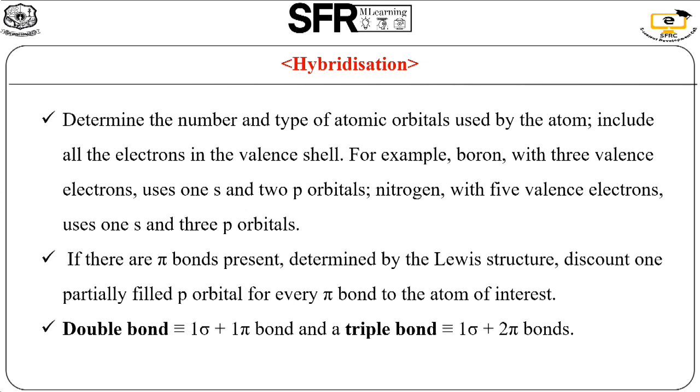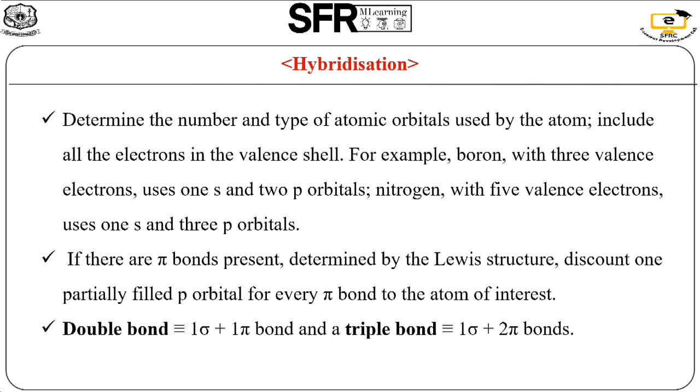Determine the number and the type of atomic orbitals used by the atom, which includes all the electrons in the valence shell. For example, boron. The atomic number of boron is 5. So what about the electronic configuration? 1s2, 2s2, 2p1. With the 3 valence electrons, we use one s and one p orbital.